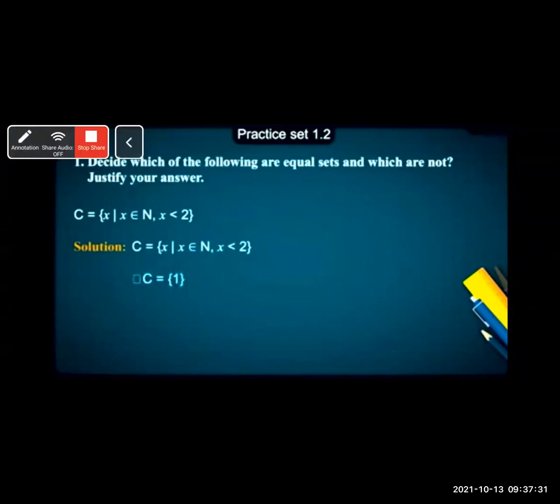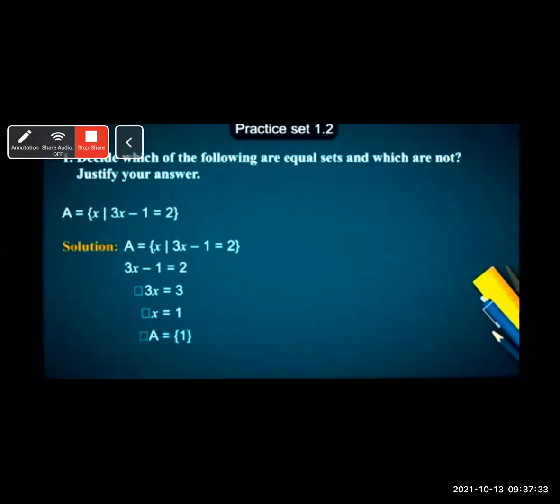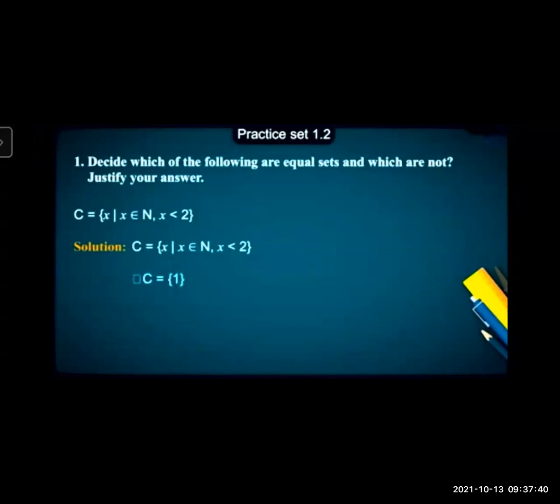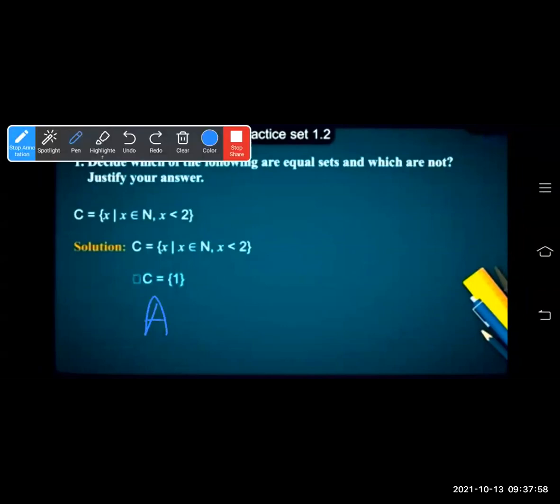So you can see here, the set A is equal to singleton set 1, set B is equal to singleton set 1, and C is also equal to singleton set 1. So all the three sets have the same elements, and we can observe that all the elements of the set A are present in set B and set C and vice versa. Therefore, you can write it as A is equal to B is equal to C. This way you have to write.